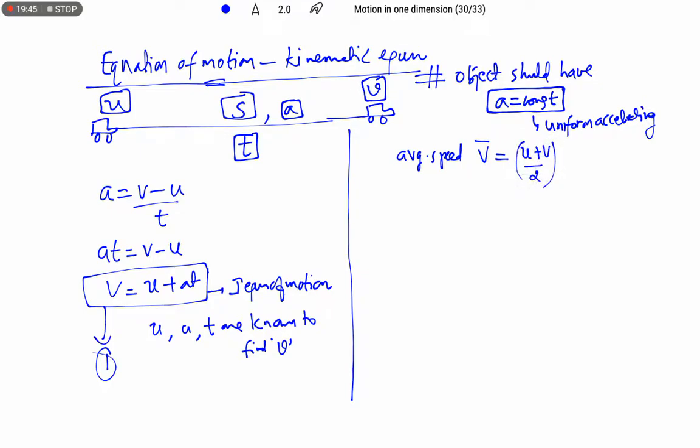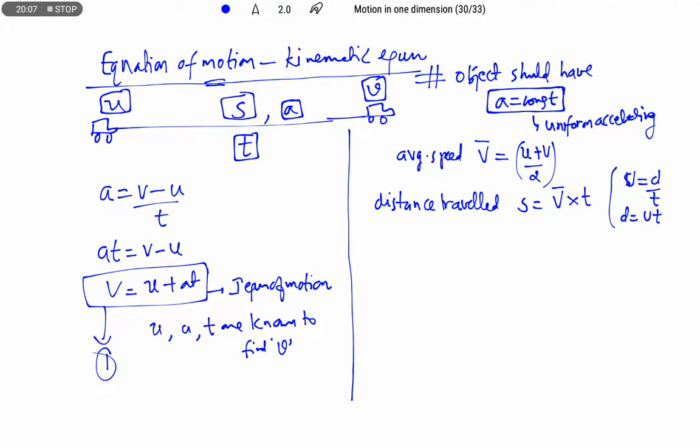Now we write the formula for distance traveled. The distance traveled in time t, s, is equal to average speed into time taken. Why? Because speed v equals distance by time, therefore distance equals speed into time.